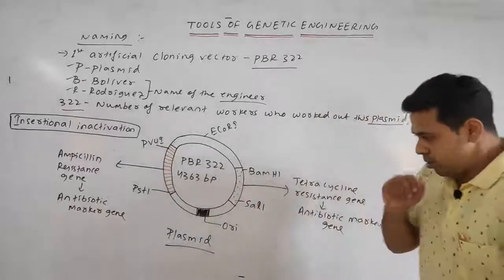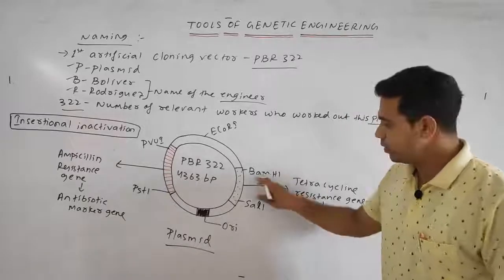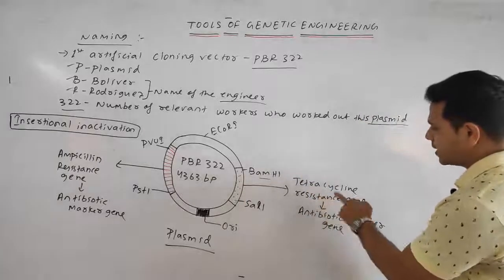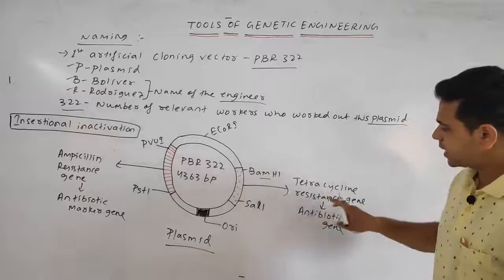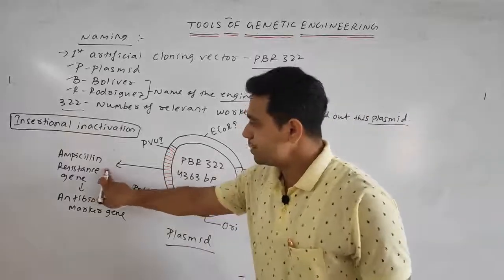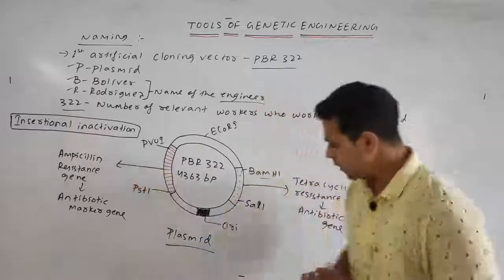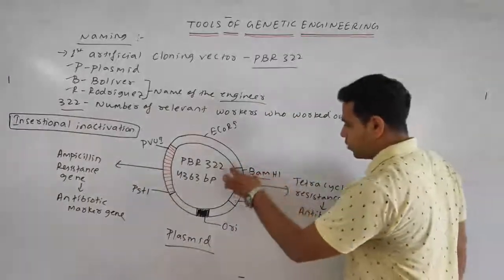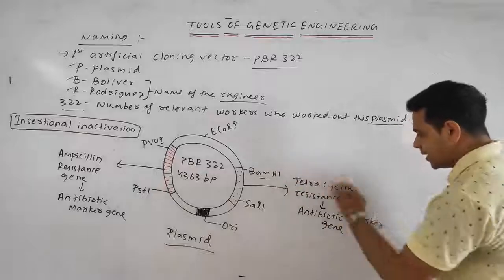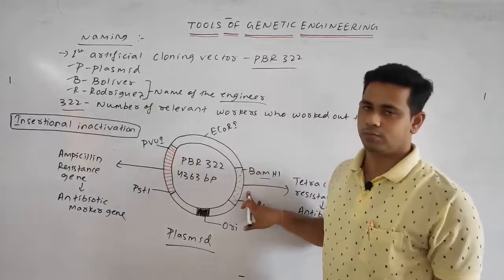So this restriction endonuclease site helps in removing a particular sequence having the gene called the tetracycline resistance gene. Because of the presence of the tetracycline resistance gene, it is resistant to tetracycline. Because of the ampicillin resistance gene in the red portion, it is resistant to ampicillin. But if the restriction endonuclease removes a particular sequence, then that gene will be removed. If the tetracycline resistance gene is removed, will it be resistant to tetracycline? No.